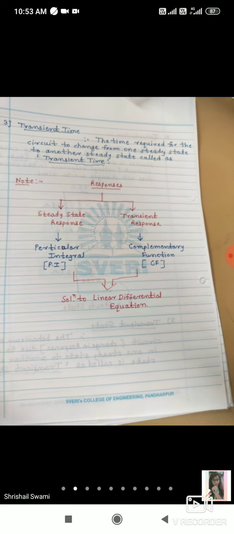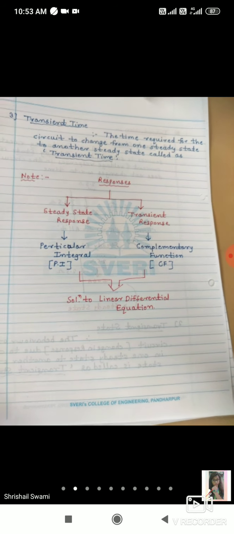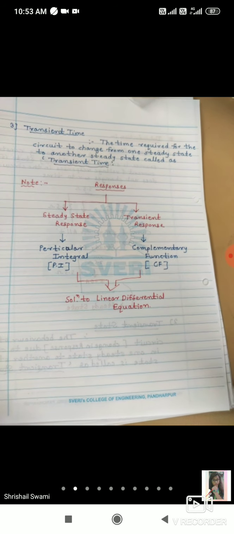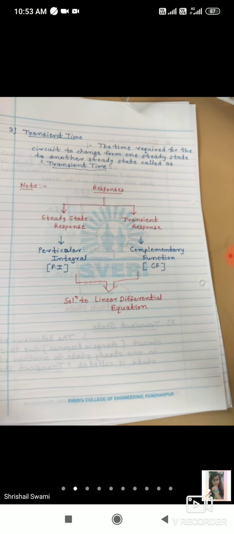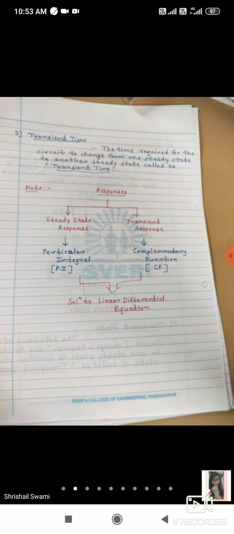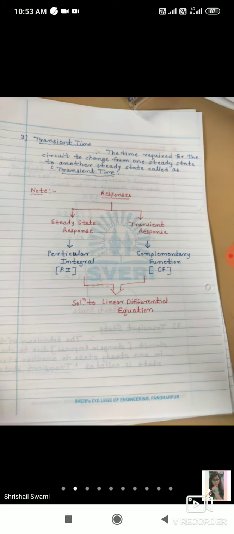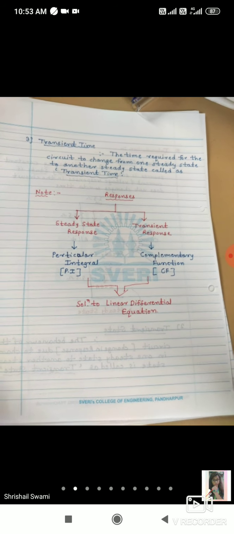Then in the syllabus, they have mentioned the use of Laplace transform. But if you compare the linear differential equation with Laplace to solve such transient analysis, the linear differential equation is somewhat easier. Okay, but in the exam, which method we have to adopt, that is a question mark.